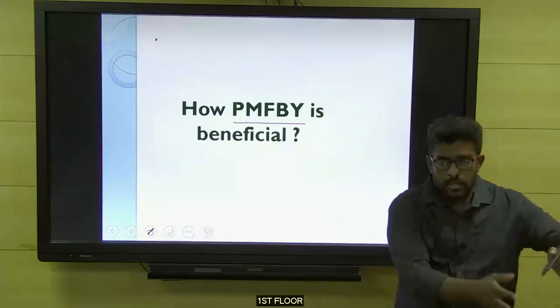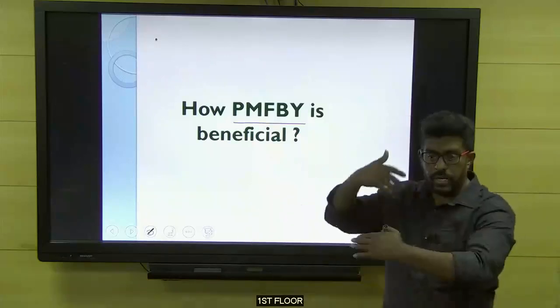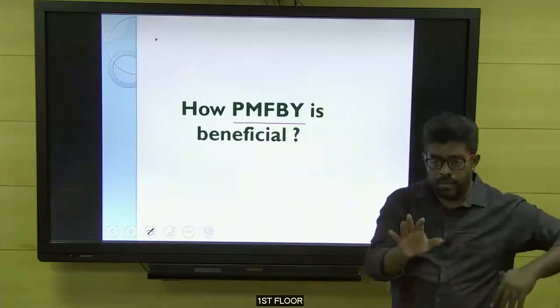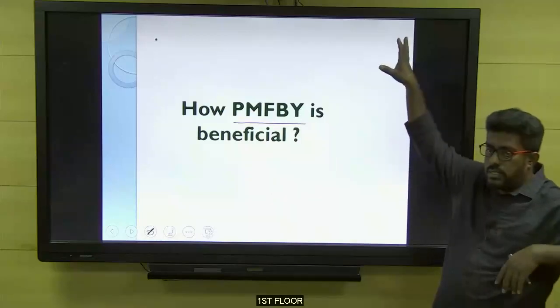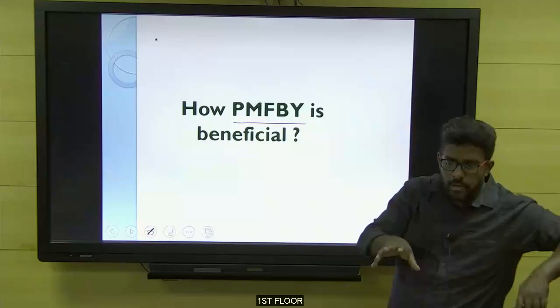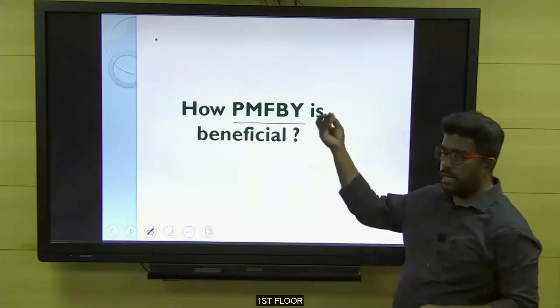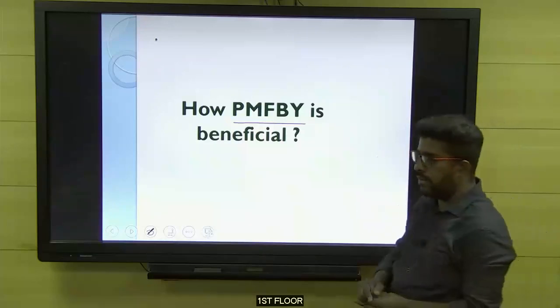On one side we have LIC, on one side ICICI, HDFC, Tata, Reliance. So different companies offering different policies. Same way, here also we have different insurance policies, for example, disease specific policy, weather based policies, crop based policy. Like that we have different policies. Let me name a few, for your awareness.